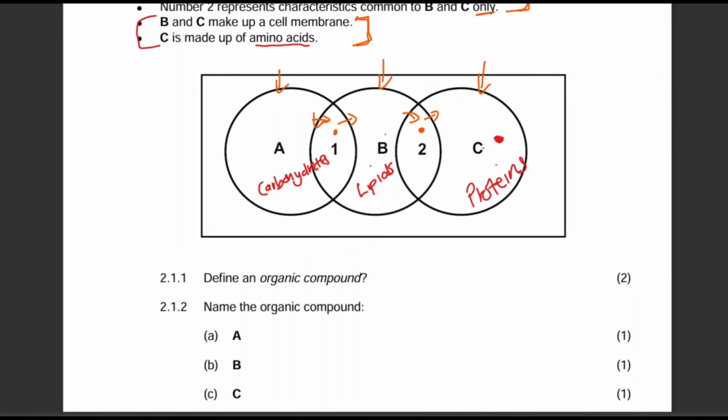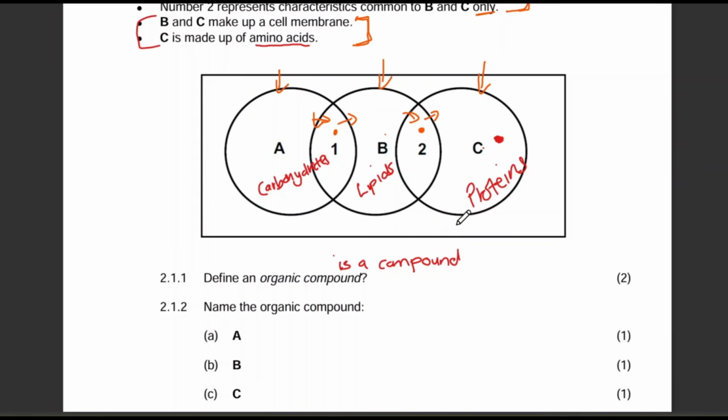Let's look at the first question, guys. For 2 marks, we are defining here. Define an organic compound. So an organic compound is a compound. This is the first thing that the teacher defines for you when they are covering this topic. It is a compound which has these elements: hydrogen, carbon, and oxygen.